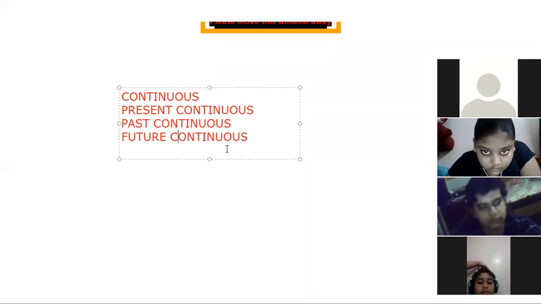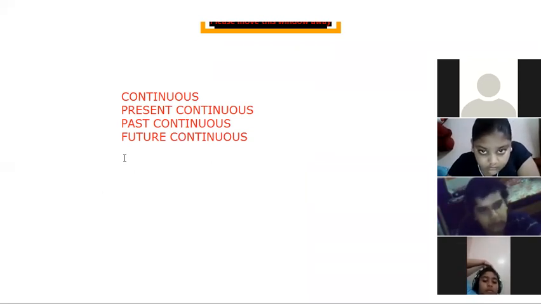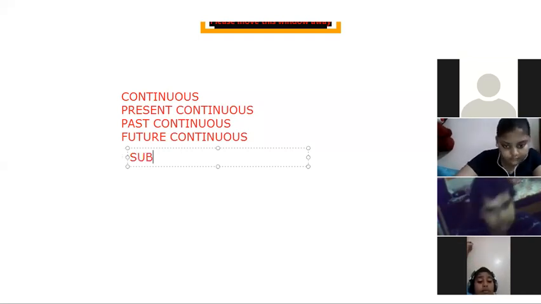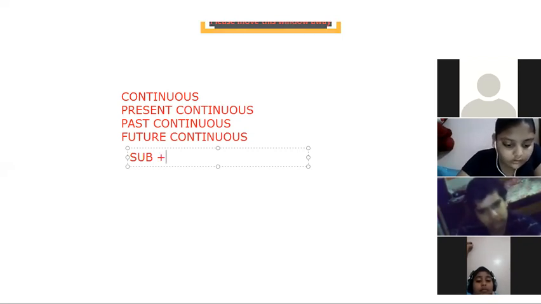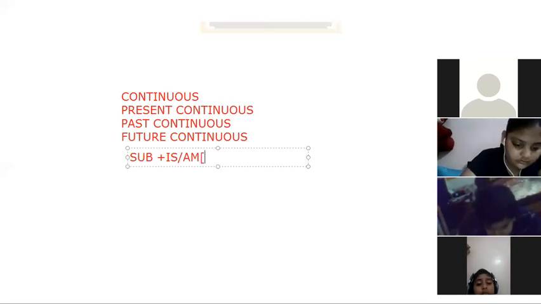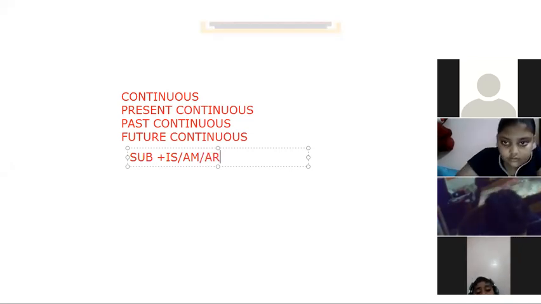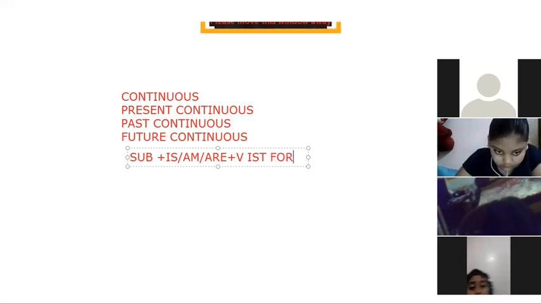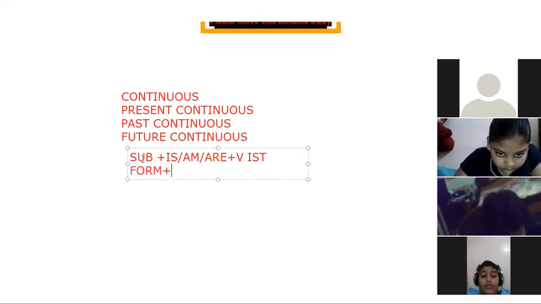So that is also present continuous tense. What formula can I write here? Subject plus auxiliary verbs: is, am, are, plus verb first form plus ing plus object.